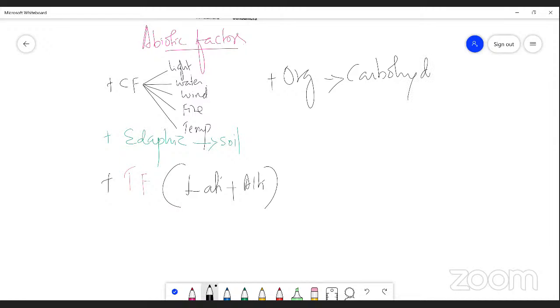Carbohydrate provides energy for the living organism, right? By means of glucose. Carbohydrate is a kind of food material that produces a large amount of energy for all the living organisms, for all the ecosystems, from pond ecosystem to ocean, right?